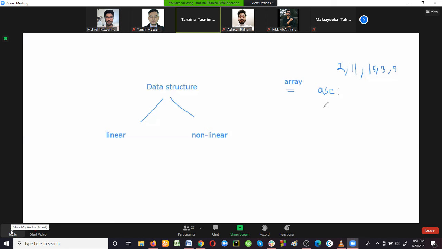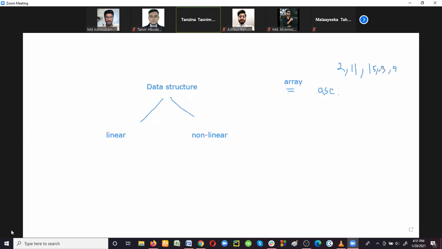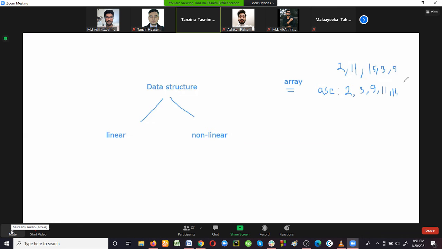What will be the sequence of these data items? 2, 3, 9, 11, 15, right? That means from the lowest data element to the highest data element, that is ascending order. We can organize the data in this way.